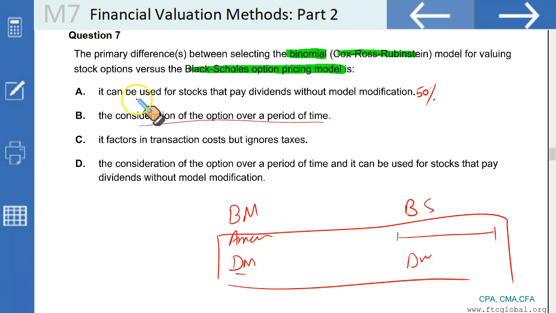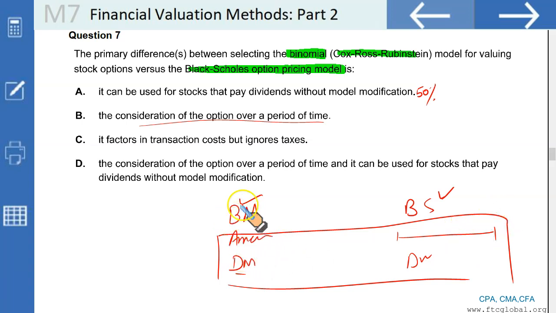Now let us see. It can be used for stock that pay dividend without model modification. That is true for this, but not for this as well. We can modify Black-Scholes model. The consideration of options over a period of time. Yes, Black-Scholes model cannot incorporate this because it only is applicable to those options that are European style, mature at certain point, only that.